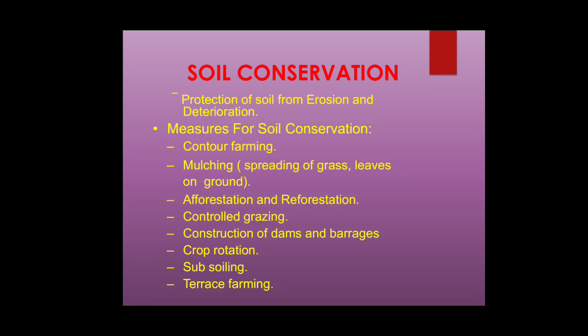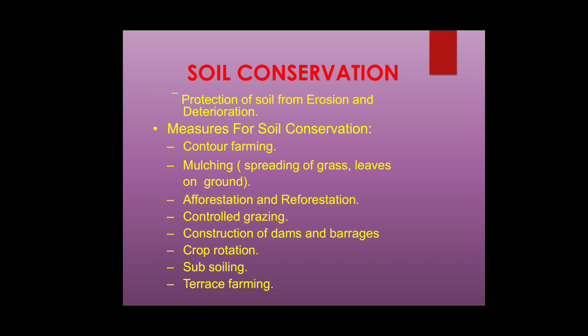Next, soil conservation. Soil conservation is an important topic. Here are a few listed measures that are carried out in India. The aim is protection of soil from erosion and deterioration. The measures for soil conservation are contour farming, and mulching, which means spreading grass or leaves on the ground near the cultivated area, or covering it with a polythene wrapper to avoid quick water evaporation.